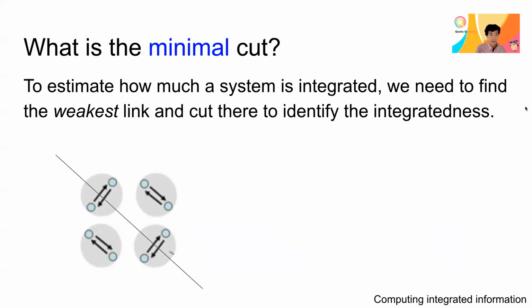On the other hand, if you make a mistake and cut it randomly this way, it cuts through 2 of the subunits, and if you replace these connections with noise, then of course the system or this entity will change.